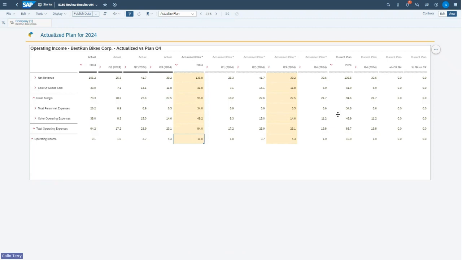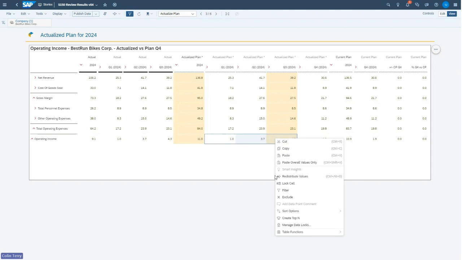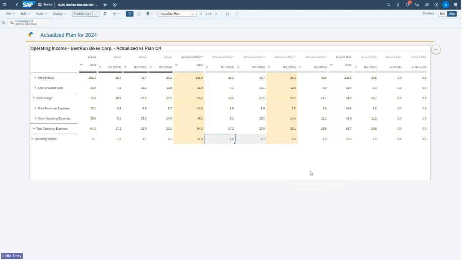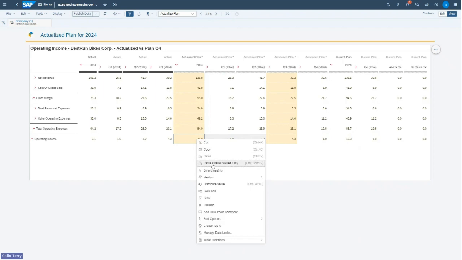Now I want to still stick to the figure we had for our current plan 2024, which in this case is 10.9 million. So what I'm going to do is update the total this time round. But because I've got actuals that I don't want to change, I can click operating income here, these cells for Q1 through to Q3, and lock them. This means that any change I make to the overall total will be pushed down into Q4. So if I take my 10.9 million, copy it, I go over here to my total for 2024 actualized plan, paste,